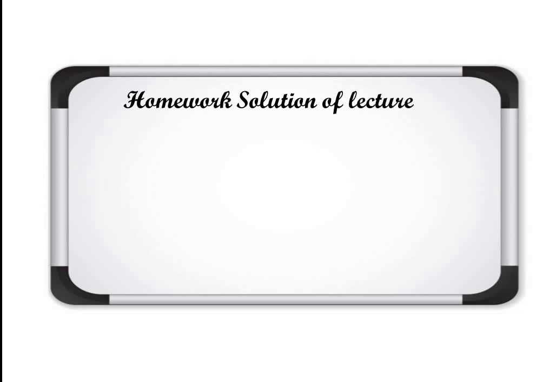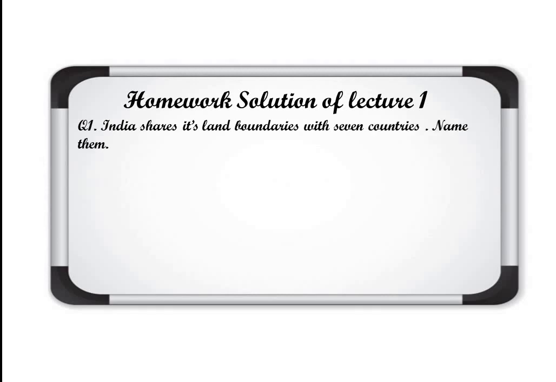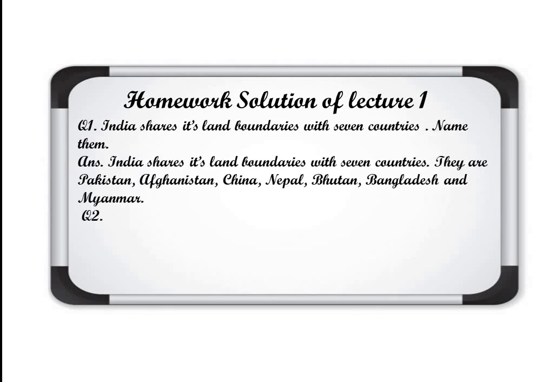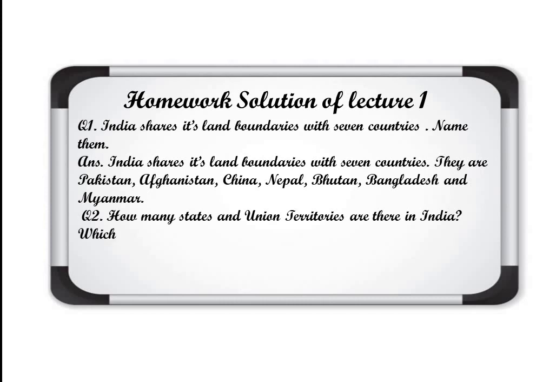Now it's time for the homework solution of lecture number 1. Question 1 was, India shares its land boundaries with 7 countries, name them. India shares its, here the apostrophe s will not come, land boundaries with 7 countries. They are Pakistan, Afghanistan, China, Nepal, Bhutan, Bangladesh and Myanmar.